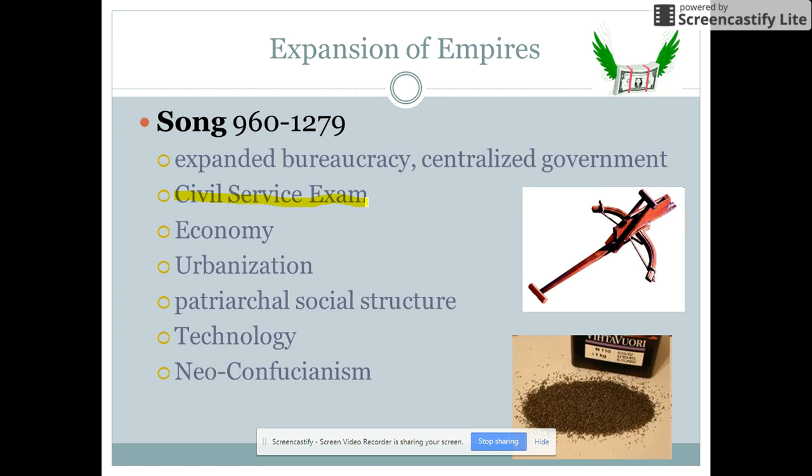Because they're using the civil service exam and because they have a very large bureaucracy, this is going to cost the empire lots and lots of money. State officials were seen as service to the emperor, and if they were loyal, they were given money. Because they had a huge bureaucracy, that cost them lots of money, so they're not super financially stable. Again, they're using the civil service exam as a meritocracy, so they're giving people jobs based on their ability.